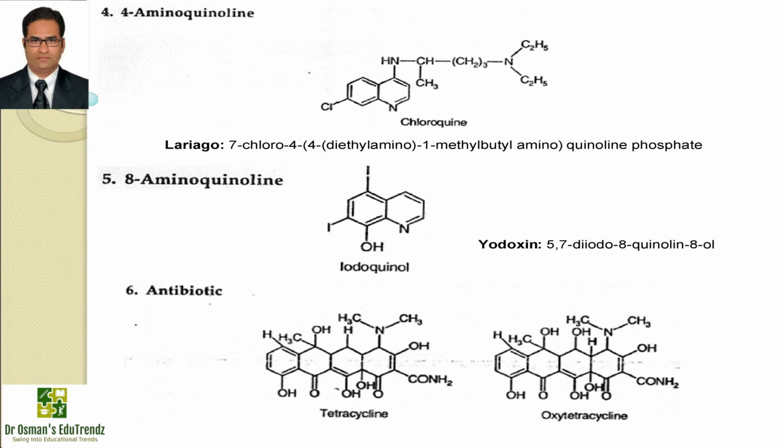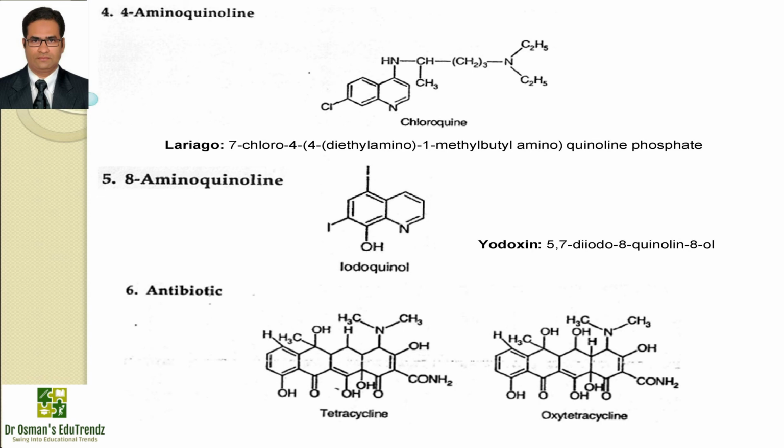Now the following is the fifth class, that is 8-aminoquinoline. Example is idoquinol, which is available with the brand name Yodoxin and IUPAC name 5,7-diiodo-8-quinolinol. This drug is useful as a luminal amoebicide, and it has restricted use due to its toxic reactions, subacute myelo-optic neuropathy. It can also be used in combination with metronidazole in systemic treatments, and the mechanism of action of this drug is unknown, but it has iron chelating properties, as iron has been proven to be essential for amoebic growth in vitro.